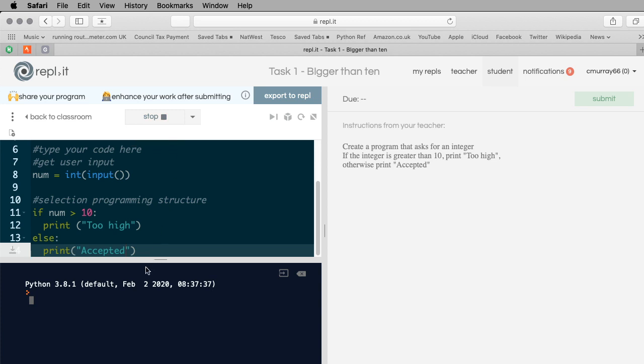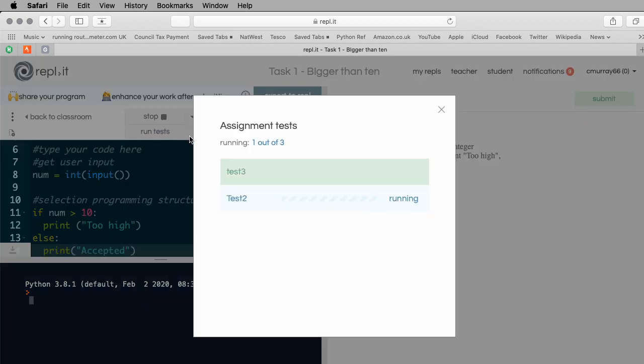I'm just running it myself just now. I'm going to run it with 5, accepted. I'm going to run it again with 12, too high. I'm going to run it again with 10, which is the value where, if number is greater than 10, well, it's not greater than 10, so it should say accepted. So accepted. Okay, and then finally I can run the tests.